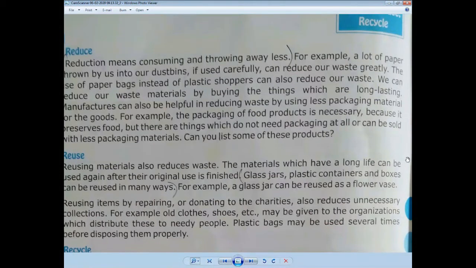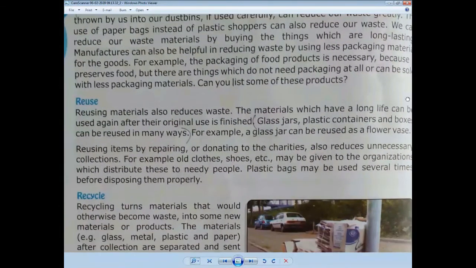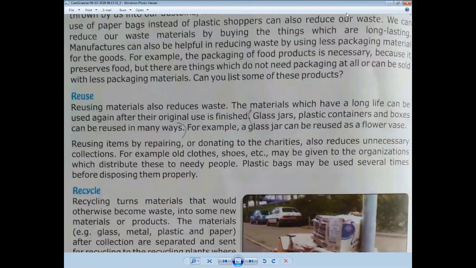Okay, now the next is reuse. Reusing material also reduces waste, as we have already discussed. Materials which have a long life can be used again and again after their original use is finished.